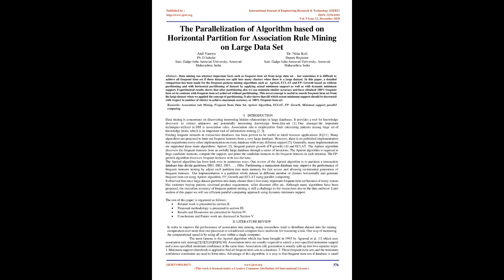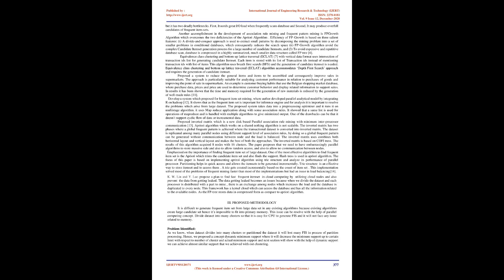applications. Many algorithms are proposed to hunt out frequent item sets from a very large database. However, there is no published implementation that outperforms every other implementation on every database with every different support. Generally, many implementations are supported by these main algorithms: Apriori, frequent pattern growth (FP growth), and ECLAT. The Apriori algorithm discovers the frequent item sets from an awfully large database through a series of iterations. The Apriori algorithm is required to generate huge candidate item sets, compute the support, and prune the candidate item sets to the frequent item sets in each iteration.